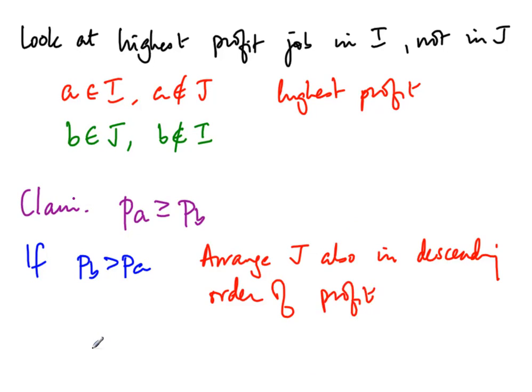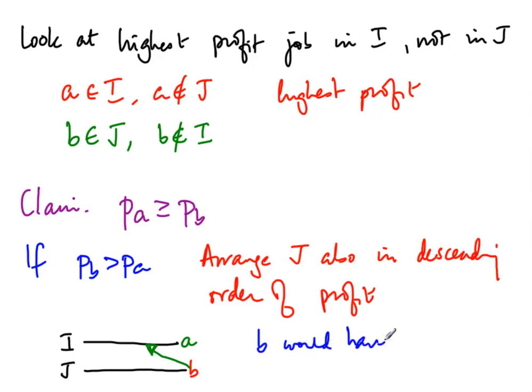So now we come down, so we have I listed out in descending order of profit, and we have J listed out, and then at some point we hit a job B which is in J, and we have a job A which is in I. And now if B is better than A, then B would actually have been considered for selection earlier. Right? So the greedy strategy would have encountered B before A, and then B would have been included in I.